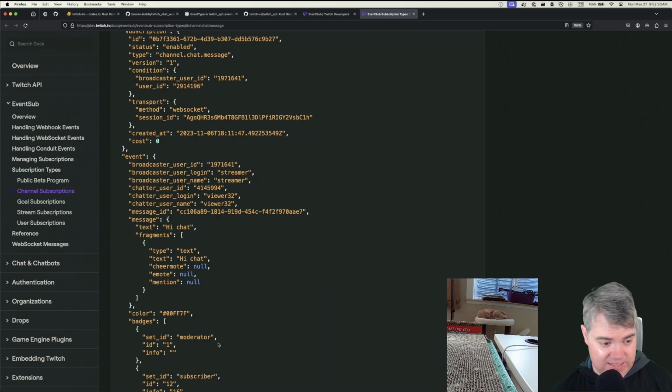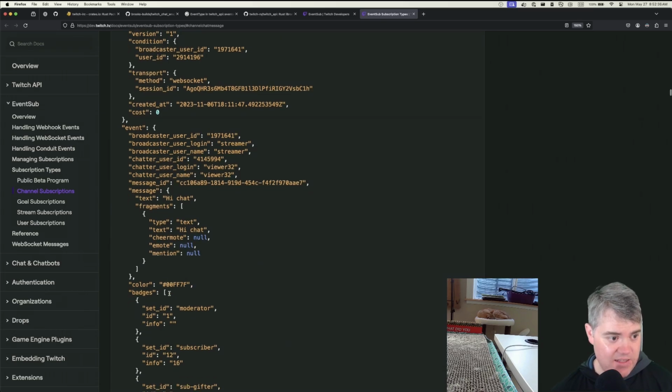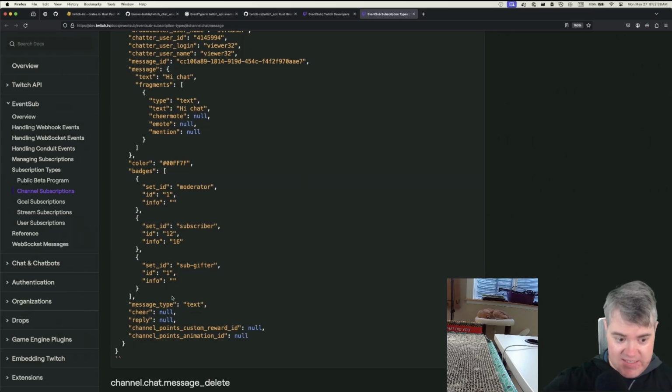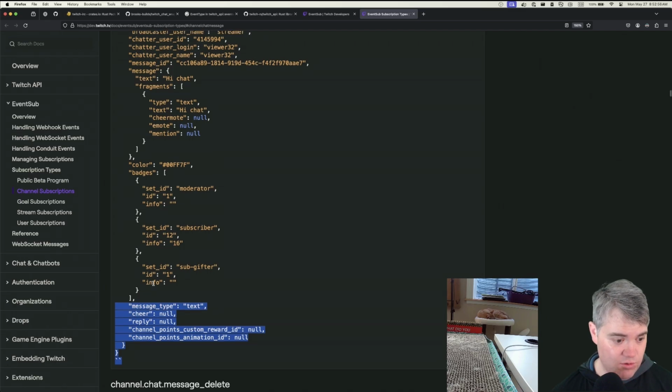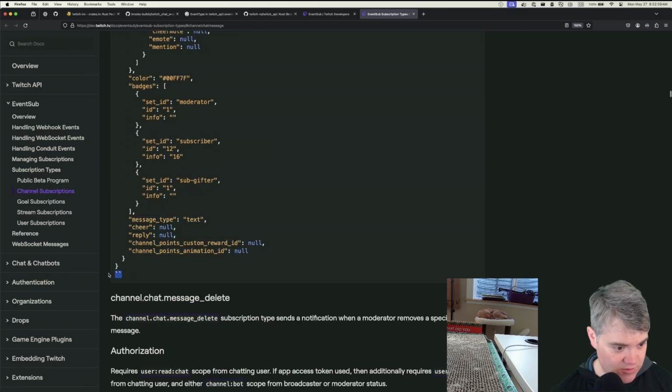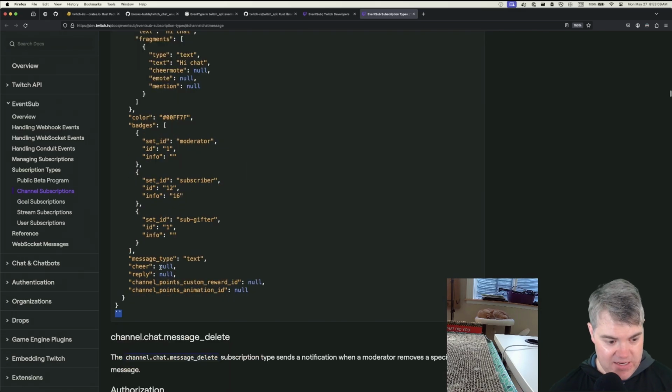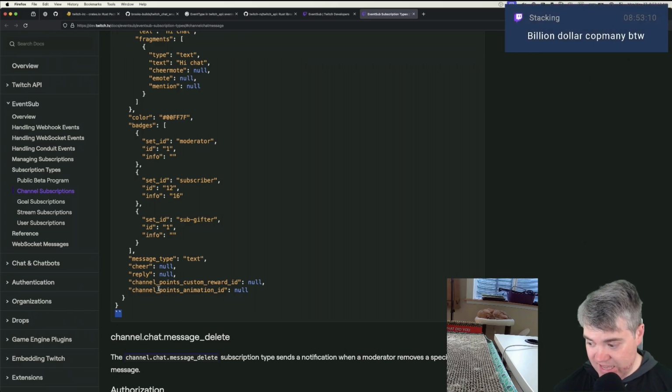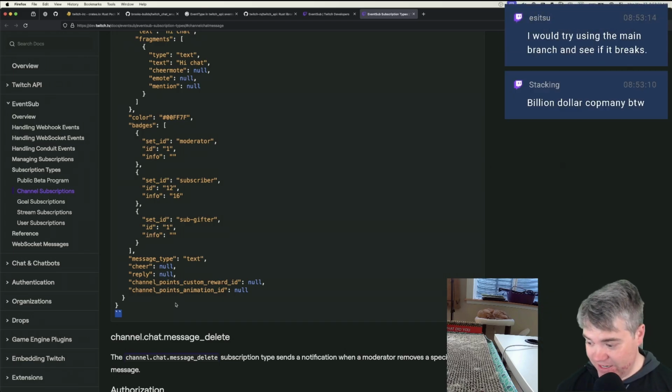Outdated overview, I guess. Yeah, I think that's the problem, is that they're not keeping their user facing, as in, their API documentation up to date, which I totally understand. Documentation sucks. I'm not the best at it either, but it needs to be done, especially if you're a company that is attempting to write all this out there. Plus, they failed with Markdown. That's cool. Okay, but the problem is that billion-dollar company, by the way. Yeah, that's true. You would try using a main branch and see if it breaks.